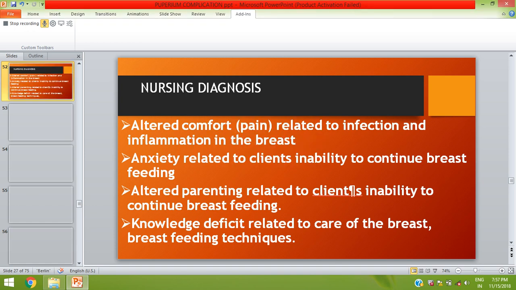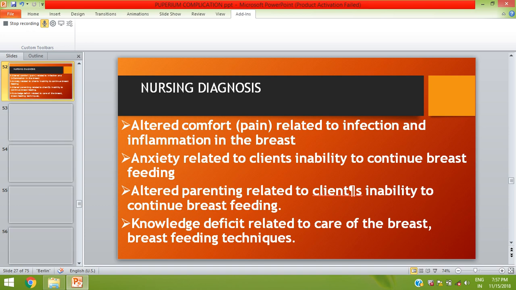So these are the nursing diagnoses for the management of breast complications. First, already I have discussed altered comfort related to infection and inflammation in the breast. For pain management we can do hot compression, manual expression of the breast milk, encouraging a mother for frequent breastfeeding and exclusive breastfeeding, and instructing her to wear a well supported bra.